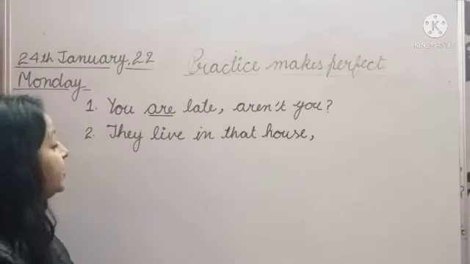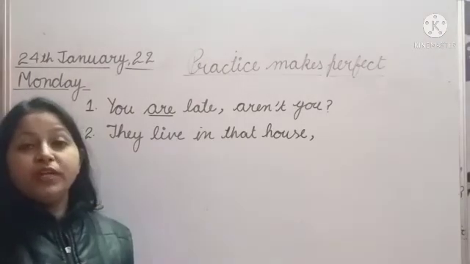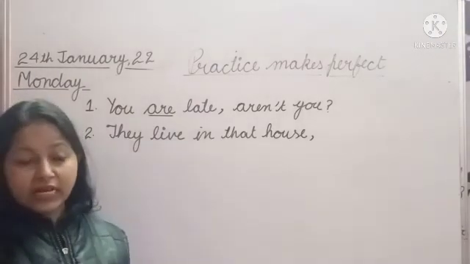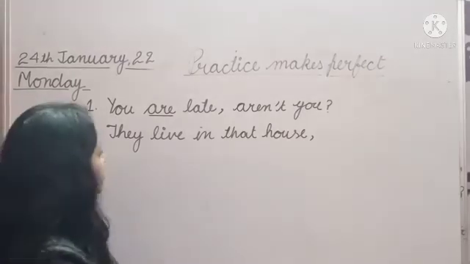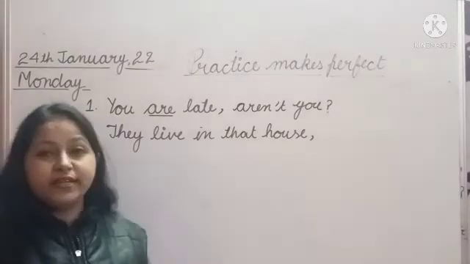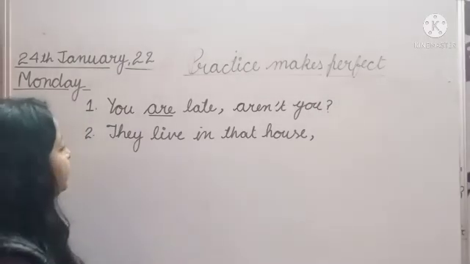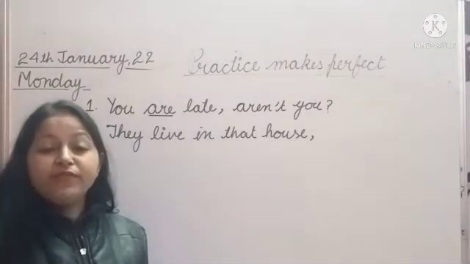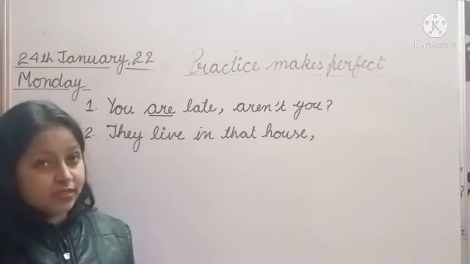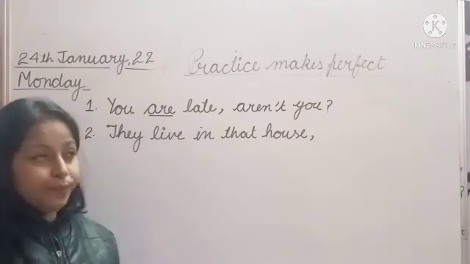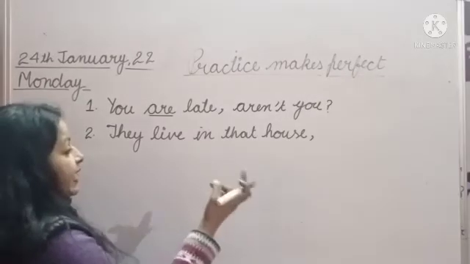So we will use the auxiliary verb, but class, the auxiliary verb is not in the sentence. Yes, there is no auxiliary verb. So class, we will recognize the tense of the sentence. Okay, they live in that house.